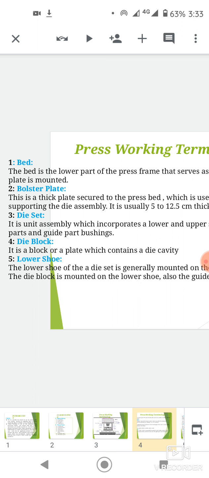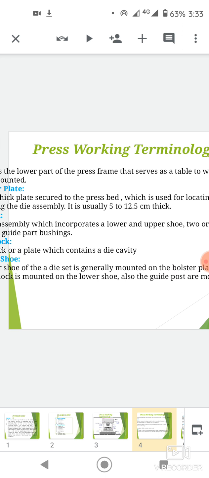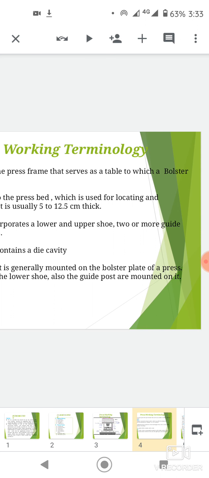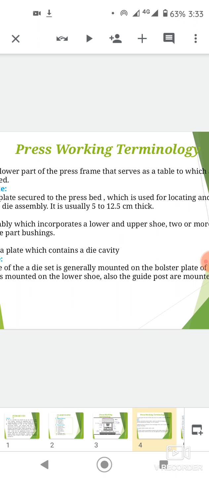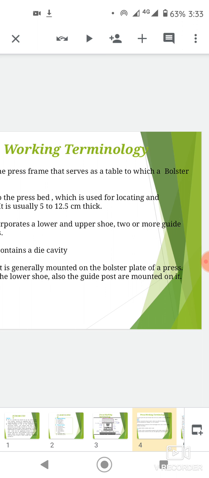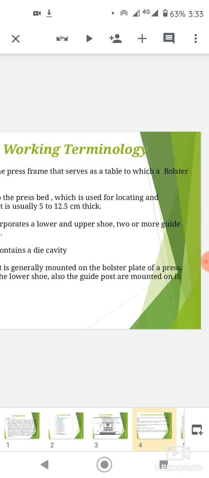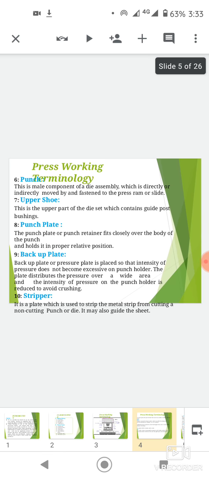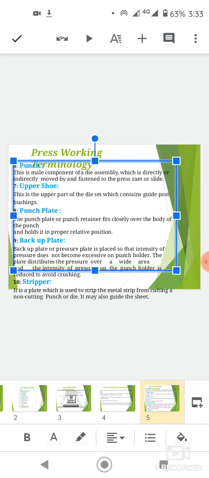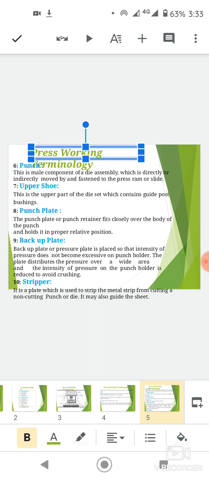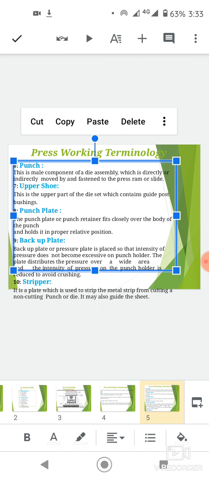Lower shoe. The lower shoe of the die set is generally mounted on the bolster plate of the press. The die block is mounted on the lower shoe. Also, the guide posts are mounted on a lower shoe. Punch. This is the male component of the die assembly.